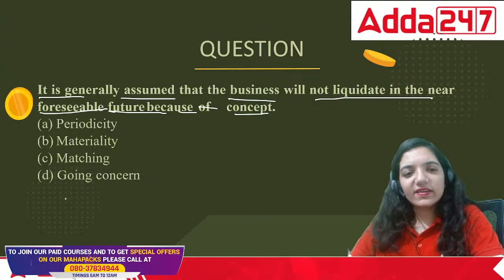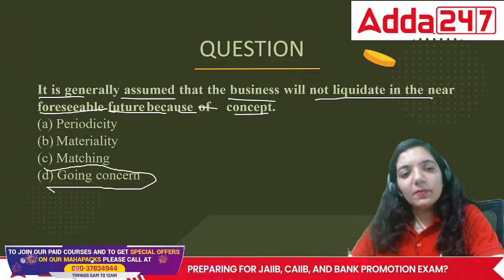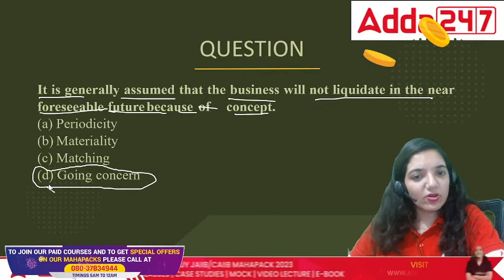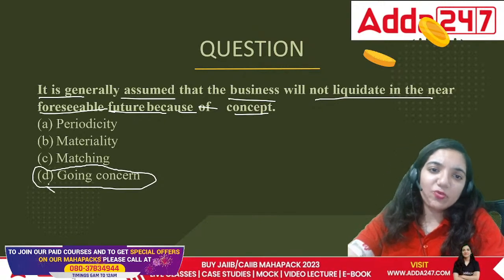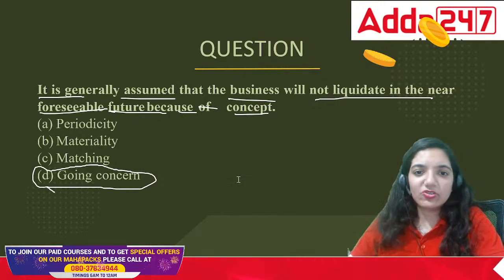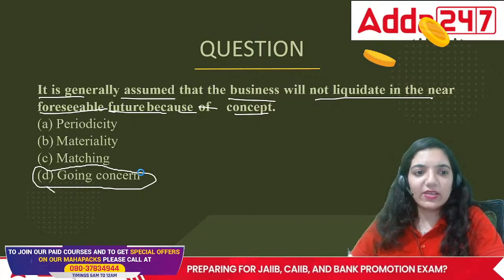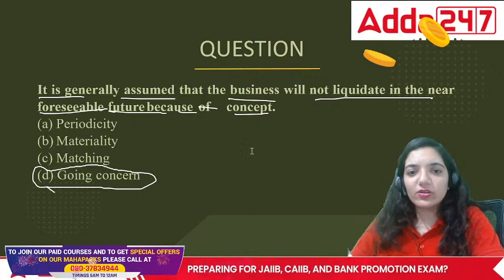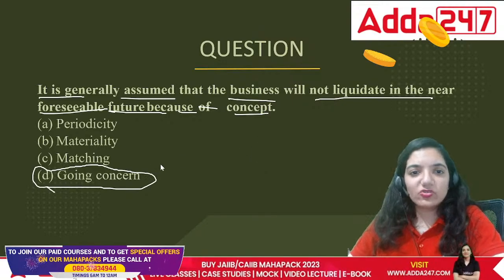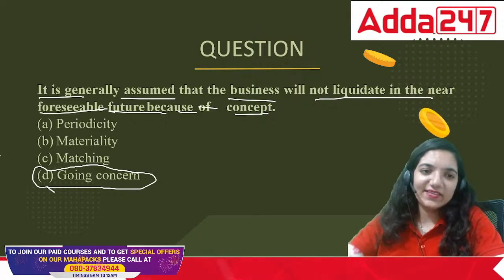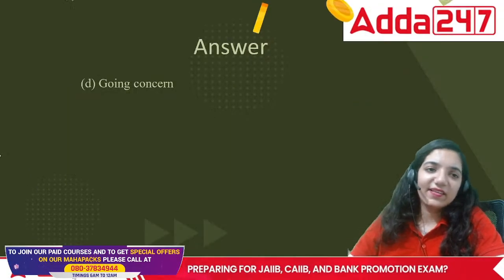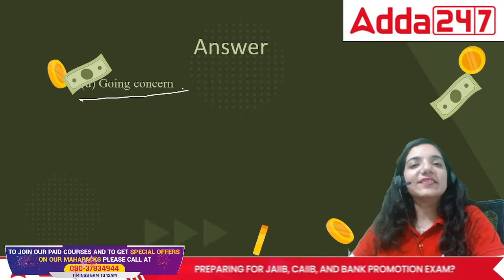In this case the correct answer would be going concern. Men may come and men may go, but the organization is here to stay. That is what this particular concept talks about. It talks about the future of the organization. So the correct answer is going concern. The correct answer is going concern concept.